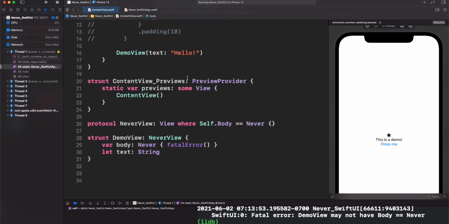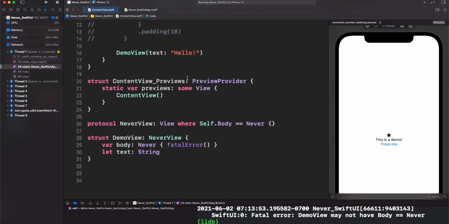We also saw that if we don't need to validate any specific route of our logic, we can use Never to tell Swift, for example with Result or even with Publishers, to avoid the compiler requiring us to explicitly handle those cases. And for the case of SwiftUI, Never is a great tool to tell Swift when it must stop digging into the recursive functions to identify what is the next view to create. I don't know about you, but this is really interesting.